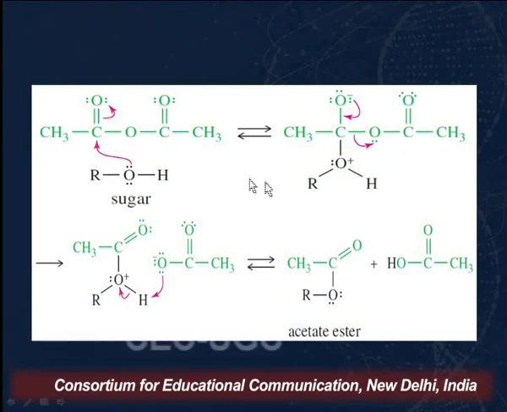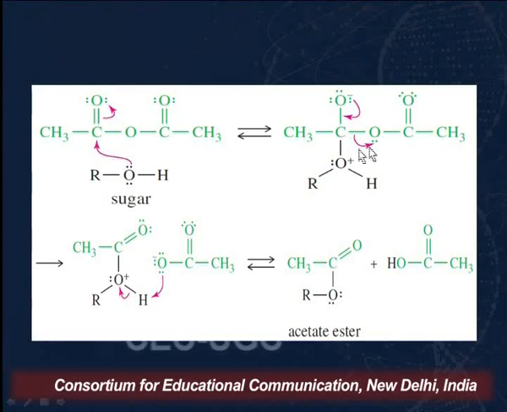So what is happening first here? It is forming a bond with this carbon, that is, addition is taking place. Now in the next step, elimination takes place. Therefore we call this reaction nucleophilic acyl substitution. Now resonance takes place here. The lone pair of electrons on oxygen will come back and make a double bond between carbon and oxygen, and we know that the carbon cannot have 5 valencies, that it cannot form 5 bonds.